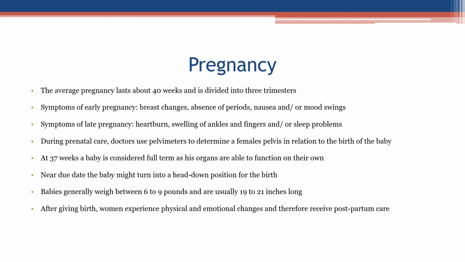At 37 weeks, a baby is considered full term as his organs are able to function on their own. Near the due date, the baby might turn into a head-down position for the birth. Babies generally weigh between 6 to 9 pounds and are usually 19 to 21 inches long. After giving birth, women experience physical and emotional changes and therefore receive postpartum care.